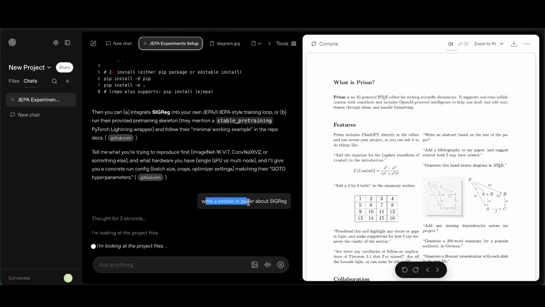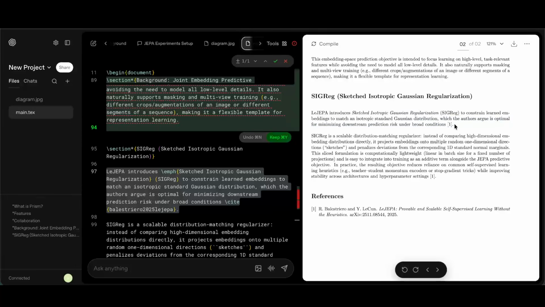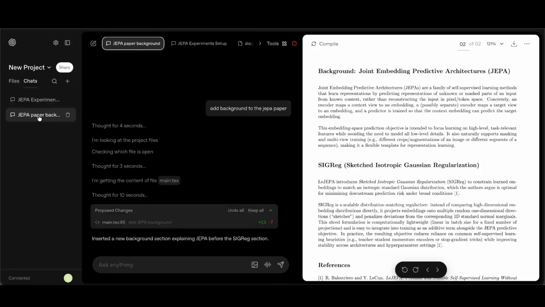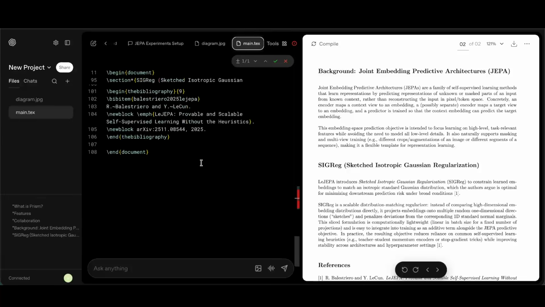Now I said write a section in paper about SIGReg. Interestingly, it's immediately referencing it. So these chats are basically agents. You can give them tasks and they will execute them autonomously at the same time in parallel.